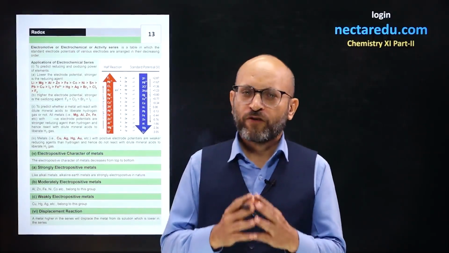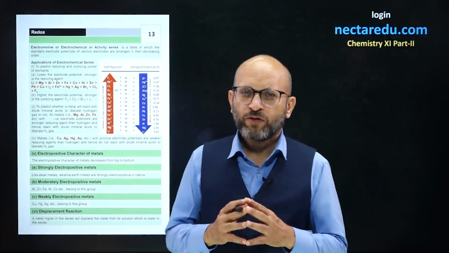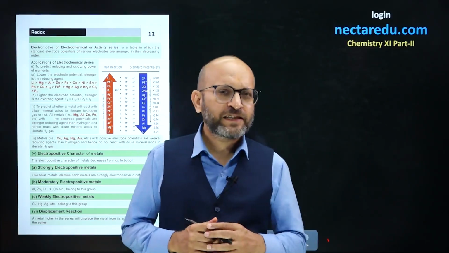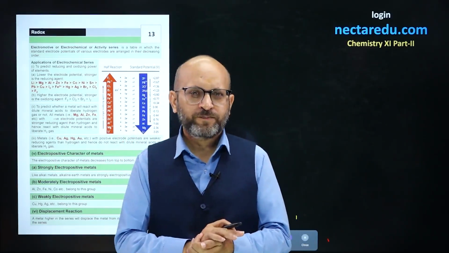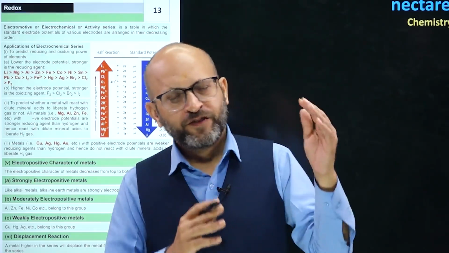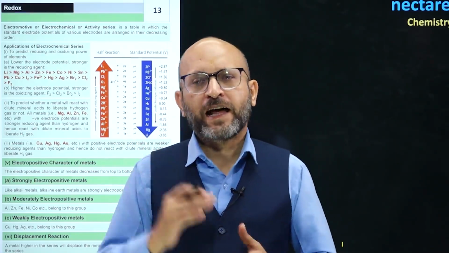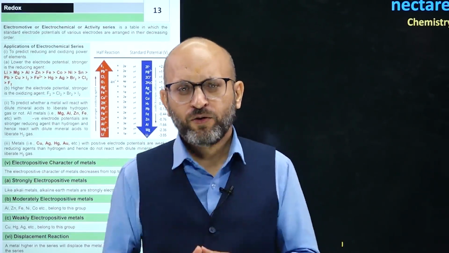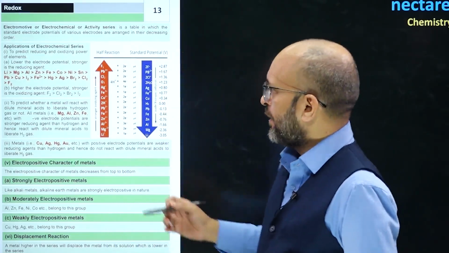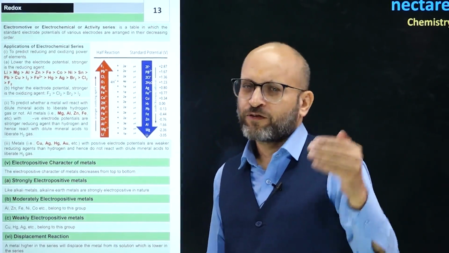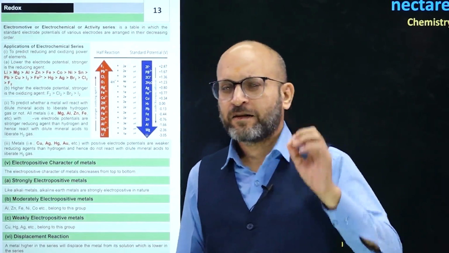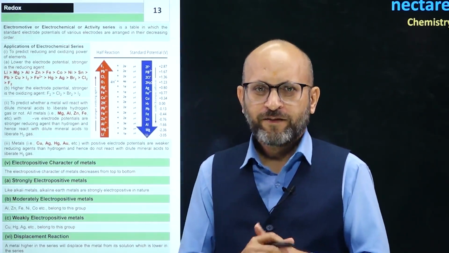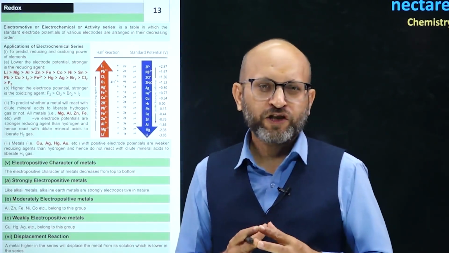The electrochemical series of elements tells us whether a species is a better oxidizing agent or a better reducing agent. We can predict which metal can act as a cathode and which as an anode in an electrochemical cell. So let us have a look at this series. We have electrode potential values calculated for different elements depending on their tendency to gain or lose electrons. We have a list of electrode potential values.